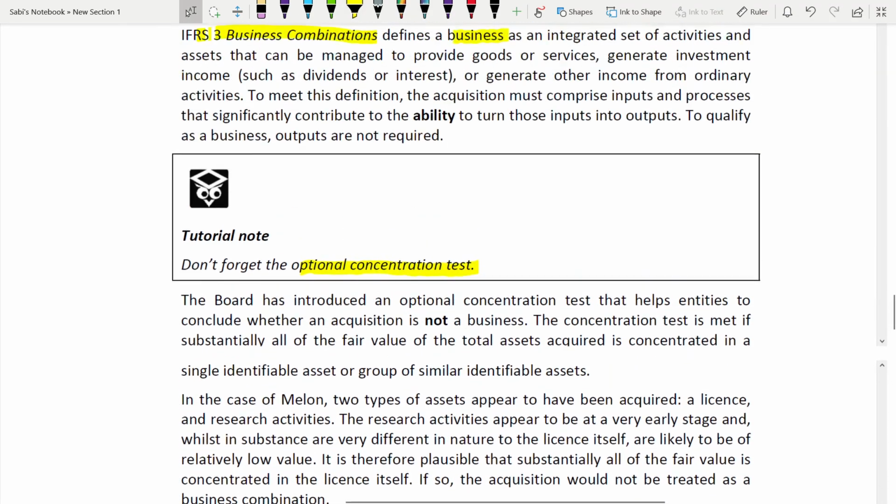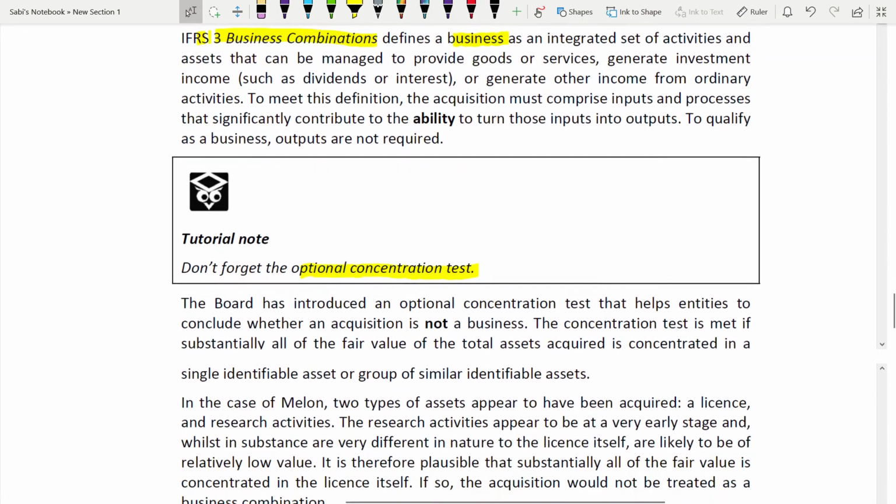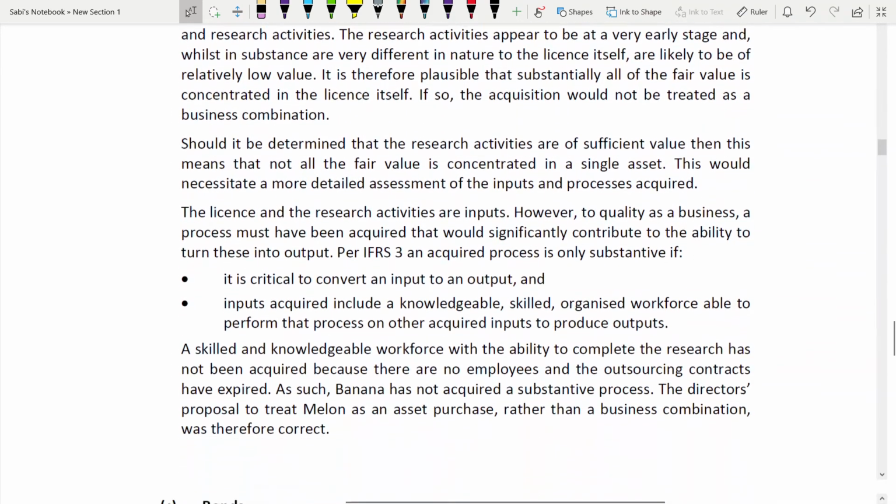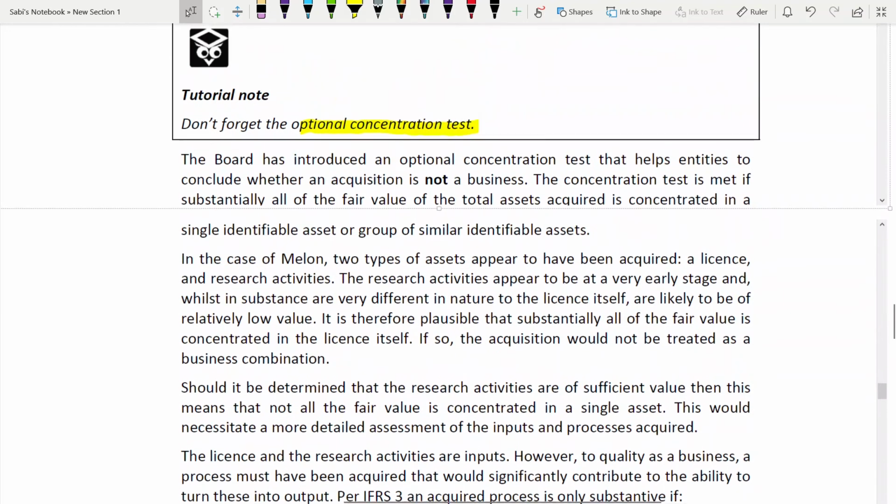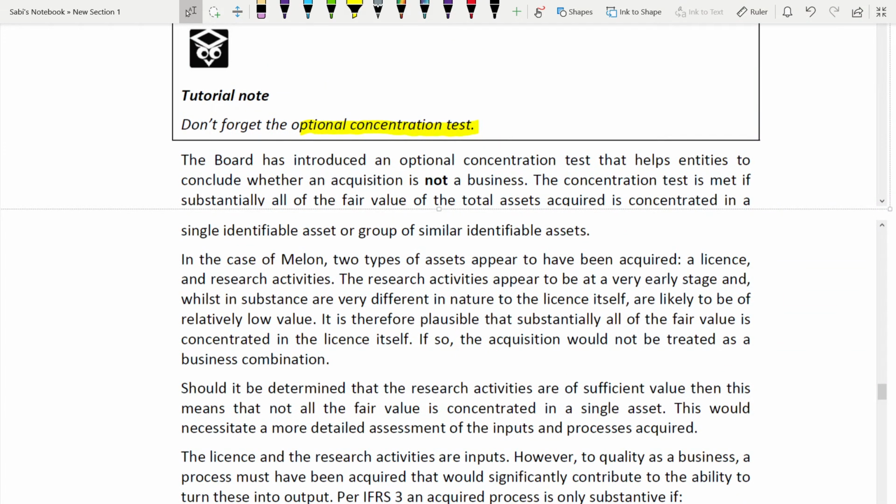Okay, since it's for 7 marks, I assume that you can write 6 paragraphs. The board has introduced an optional concentration test that helps entities to conclude whether an acquisition is not a business. Okay, acquisition is not a business.